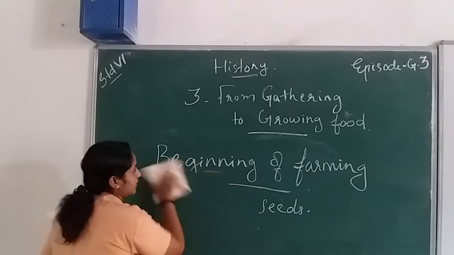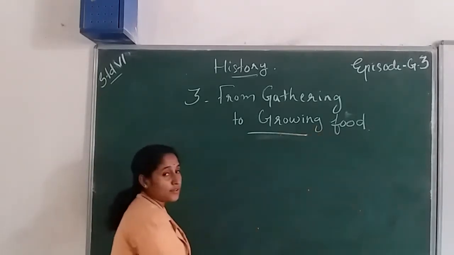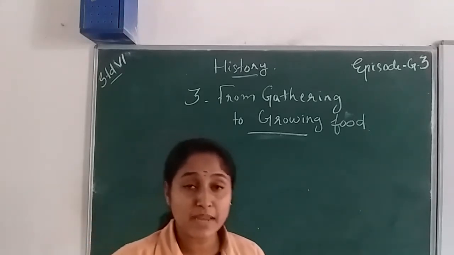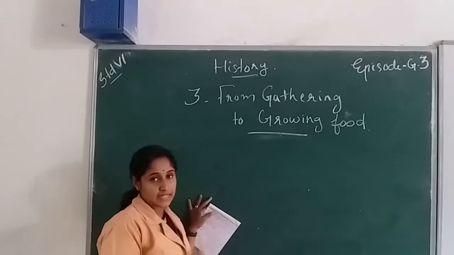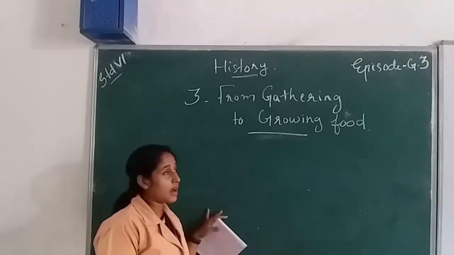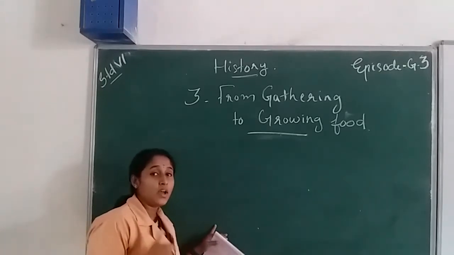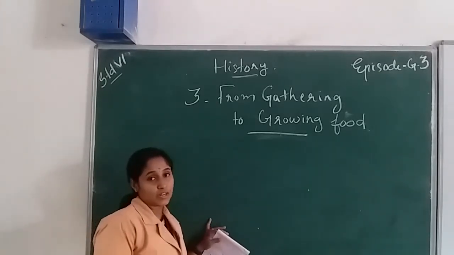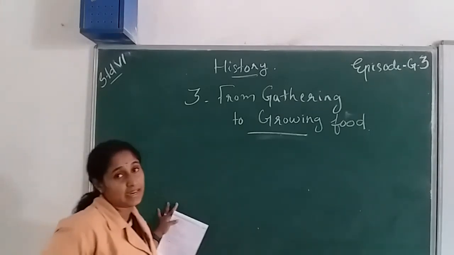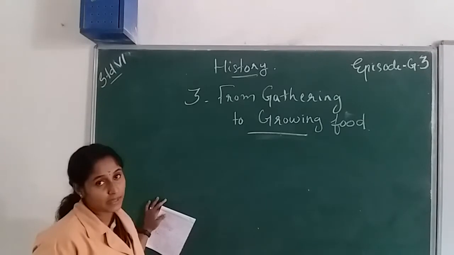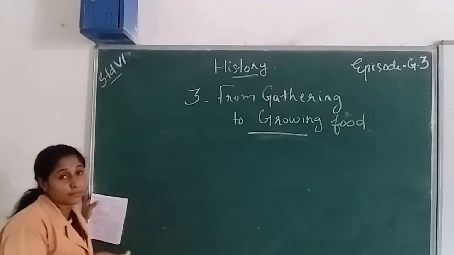And after that, we said our foods mainly come from plants and animals. According to plants, we said how they identified the edible seeds and learned about the seeds and how plants grow. After that, they were finding out how the animals could help them. So how did the animals help them?